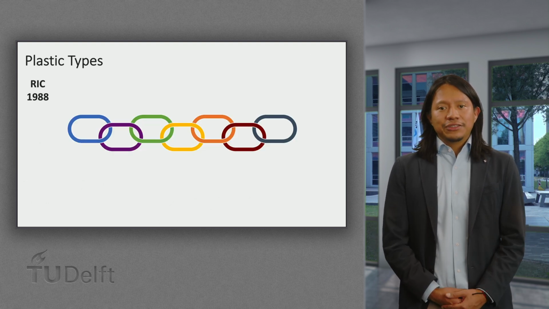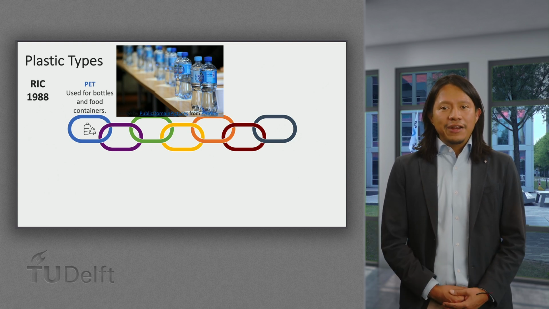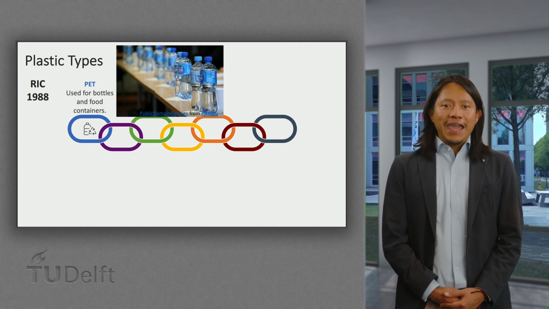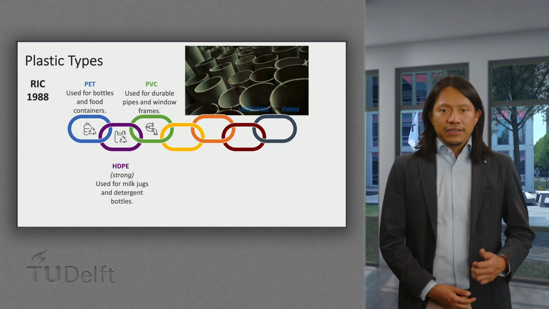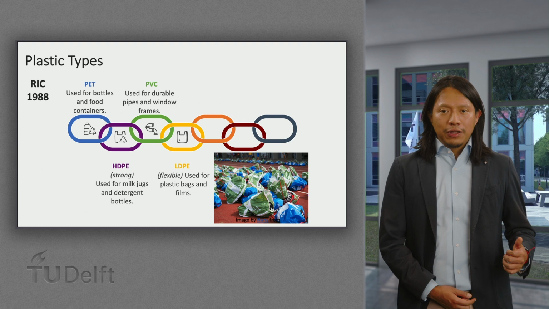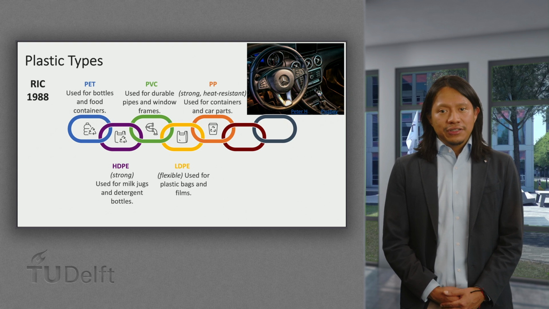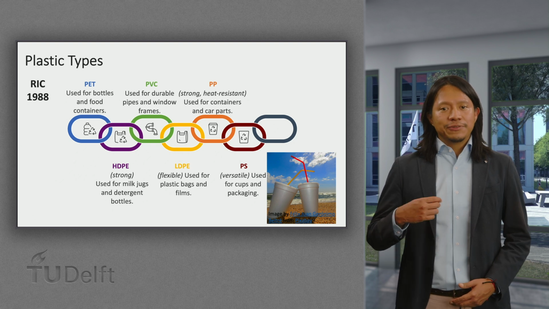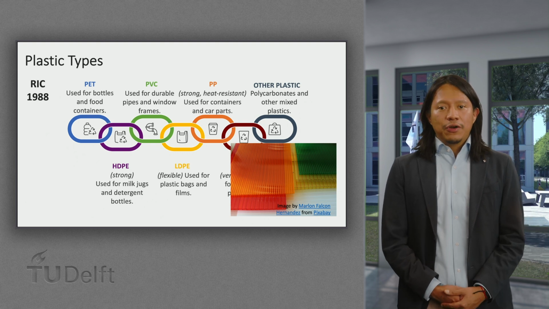In 1988, the Society of the Plastics Industry introduced the Resin Identification Code, RIC, dividing plastics into 7 categories: PET, commonly used for bottles and food containers; HDPE, known for its strength and used in milk jugs and detergent bottles; PVC, used in pipes and window frames due to its durability; LDPE, flexible and used in plastic bags and films; polypropylene, strong and heat-resistant, used mainly in food containers and car parts; polystyrene, versatile and used in disposable cups and packaging; and finally, other plastics, such as polycarbonates and other mixed plastics.